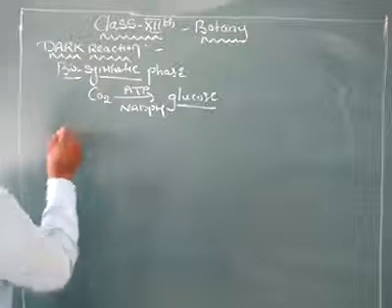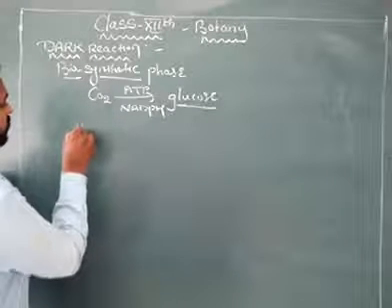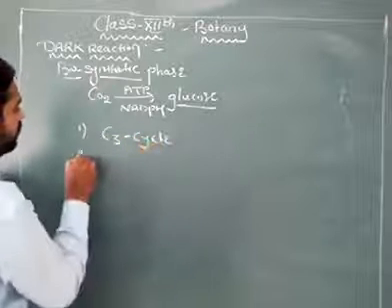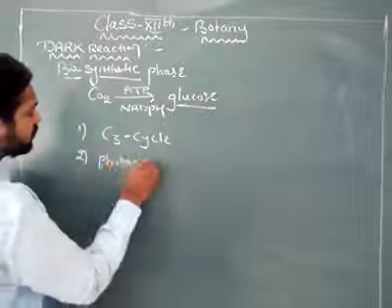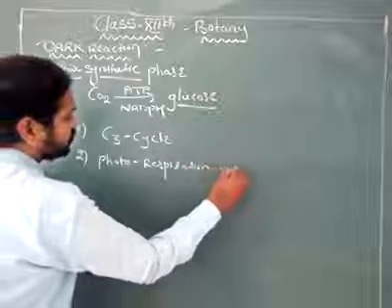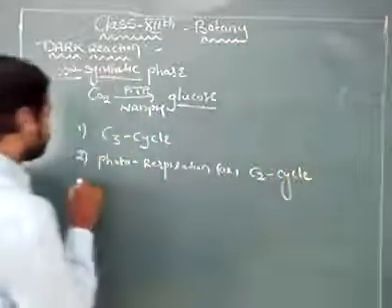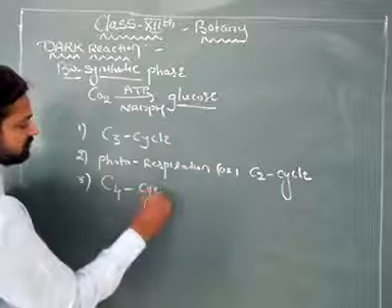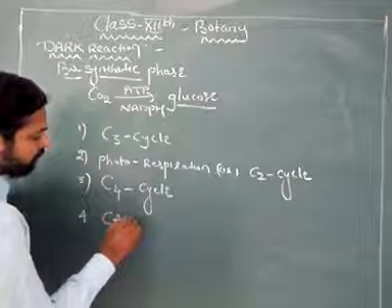This dark reaction has different cycles. The different cycles of the dark reaction are: one is the C3 cycle, next one photorespiration or C2 cycle, third one the C4 cycle, fourth one the CAM pathway.